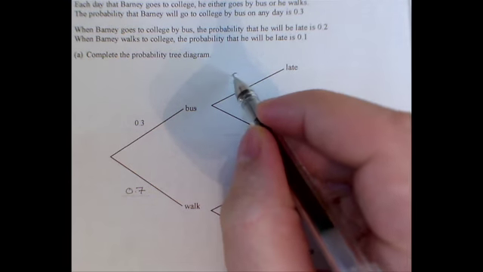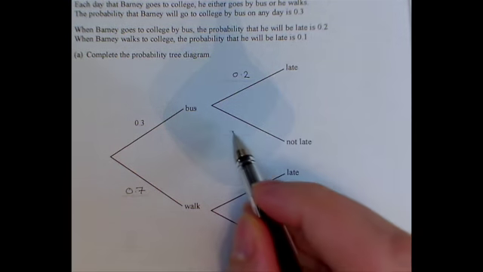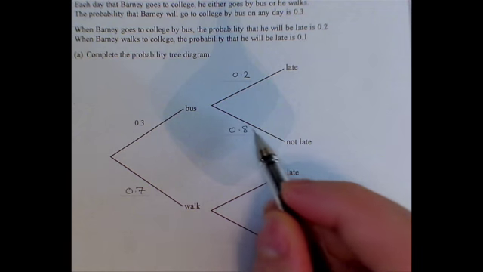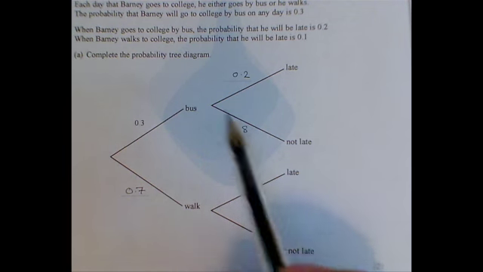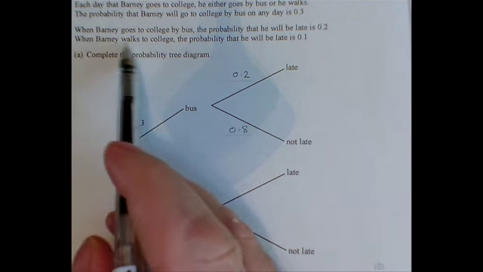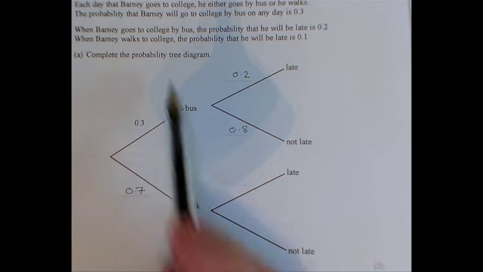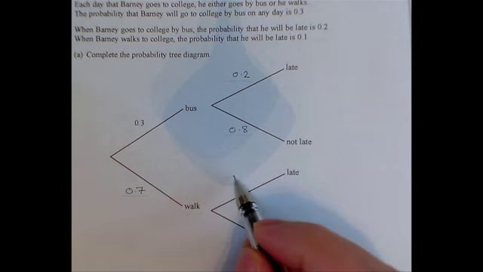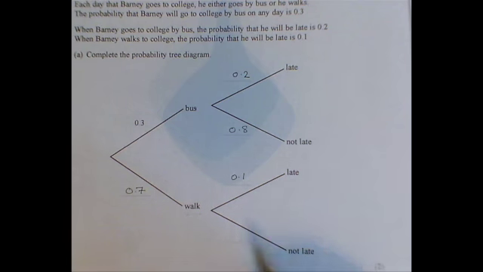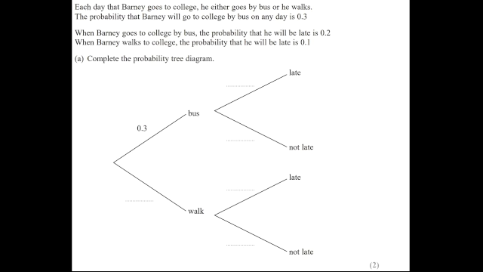Probabilities add up to 1. And if he's late 0.2 times, that means he must be not late 0.8 times, again adding up to 1. And if he's 0.1 late if he walks, a 10% chance of him being late, that means 90% of the time he's not going to be late when he walks. So we get 2 marks for doing that, I think. Yep, we do. That's nice.